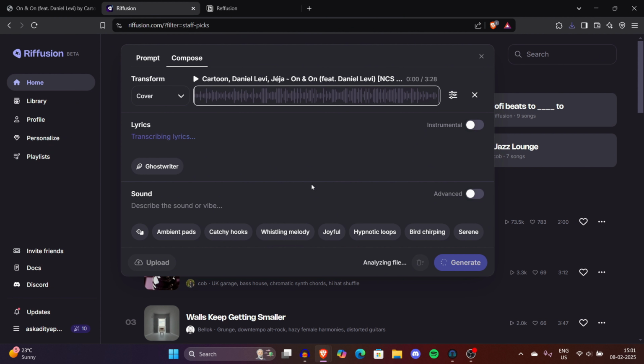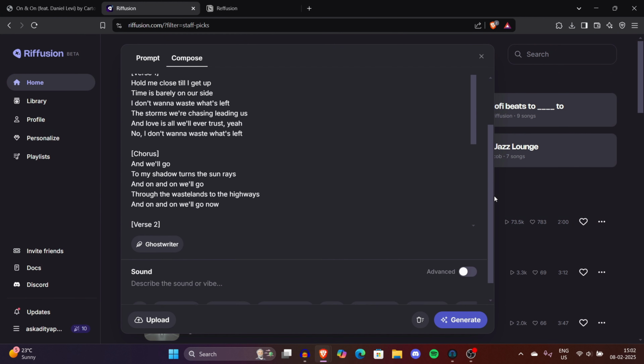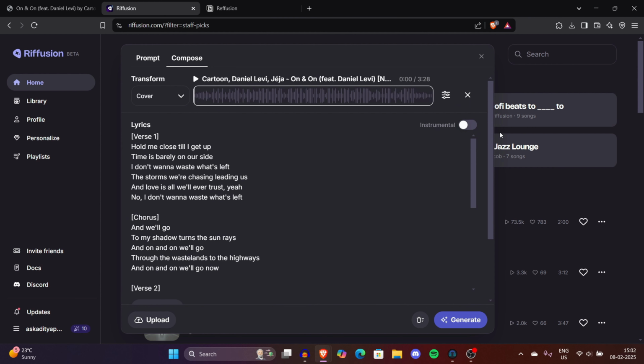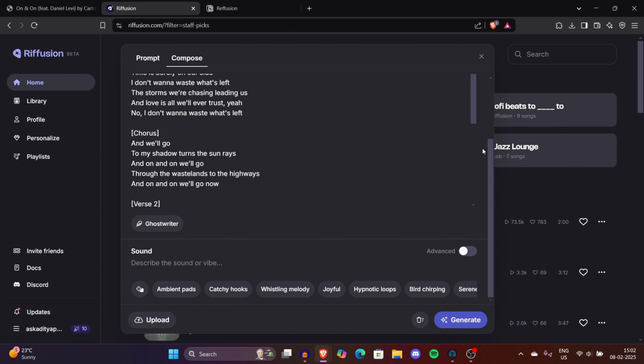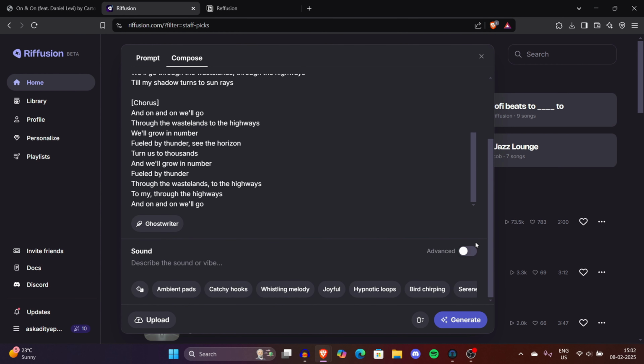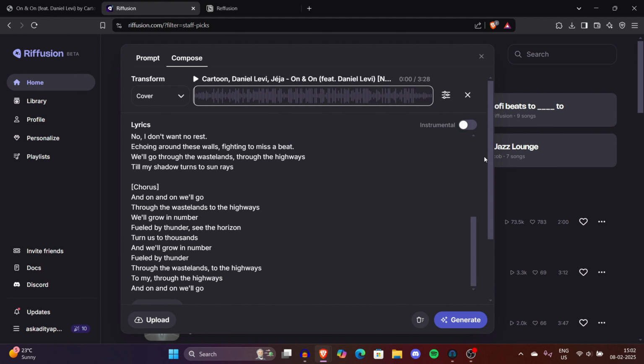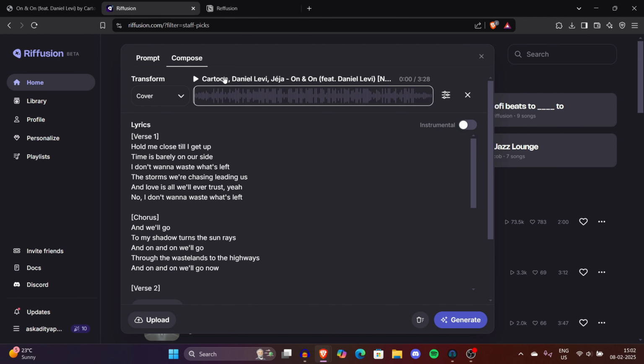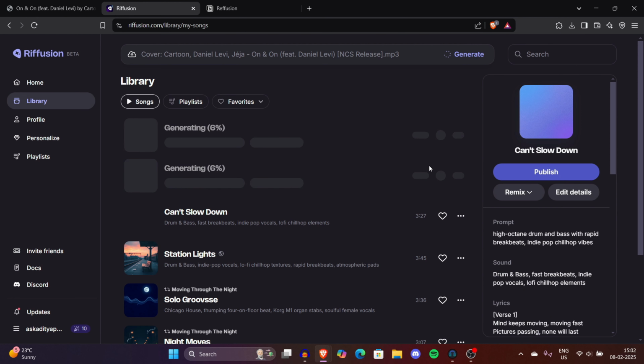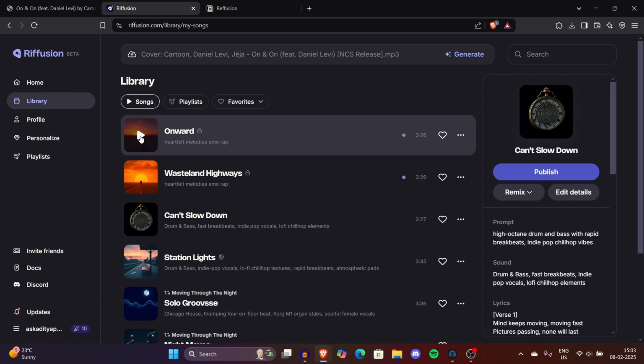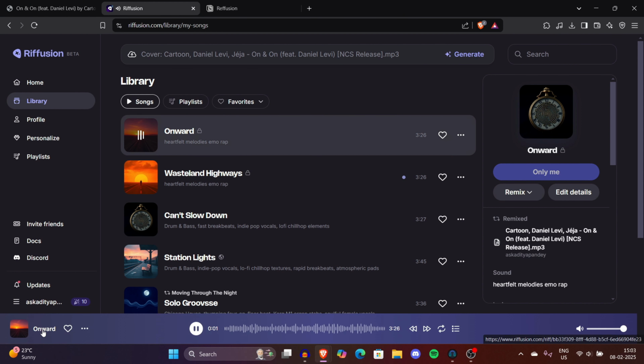Now it's time for transcribing lyrics. So it's transcribing lyrics. It may take a little time. And here we can see all the lyrics of the song. It's transcribing very correctly, and it's surprising how it can cover the entire song in just a few seconds. Now it will take a little time. The best thing about Riffusion is it takes much time when it comes to generating a good song. Alright, now we have the song. Let's hear it.